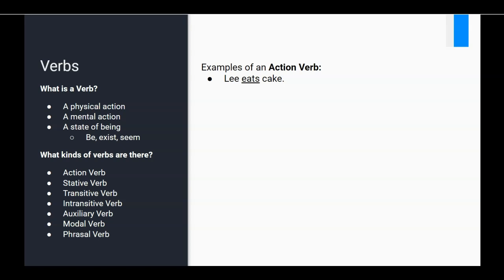It could also be something like the doctor wrote the prescription. In that example, the word wrote is a verb. It expresses the physical activity to write. And you could also think about another one like buy a ticket. In that case, buy is the physical activity of buying.